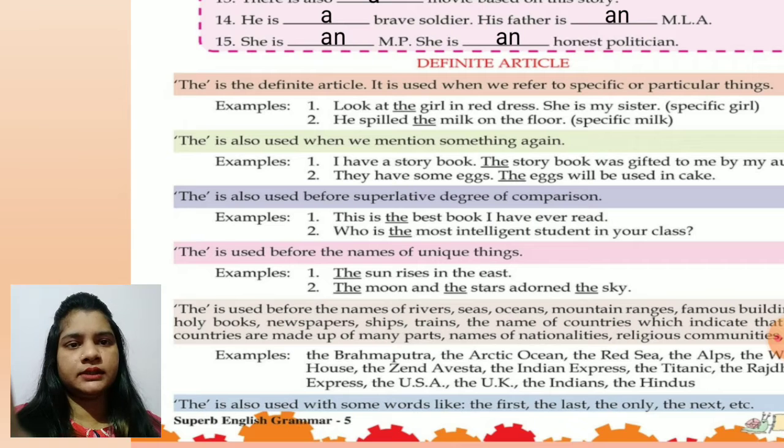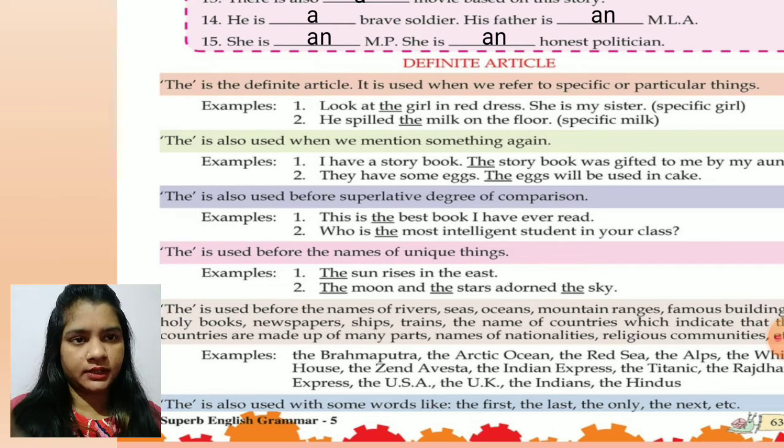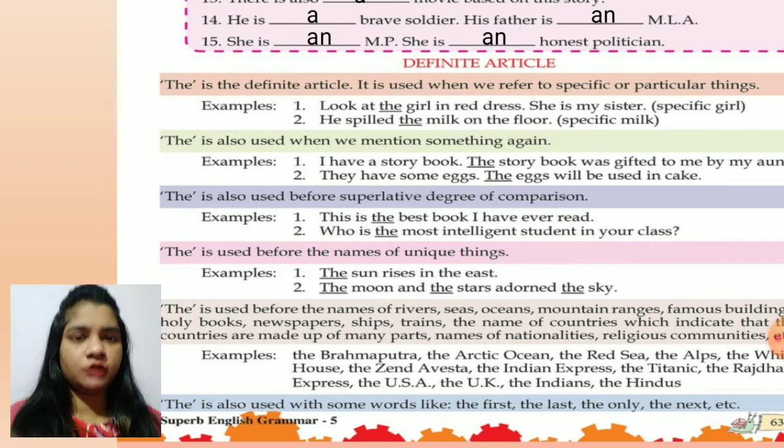Next one, see this one. The is used before the names of unique things, children, which are not general. Like, the sun rises in the east. We have only one sun, so the sun. Number 2, the moon and the stars. Moon is only one, so we have used the. Stars, it's plural, so we have used the. Adorn the sky. Again, sky we have only one, that is why we have written the.